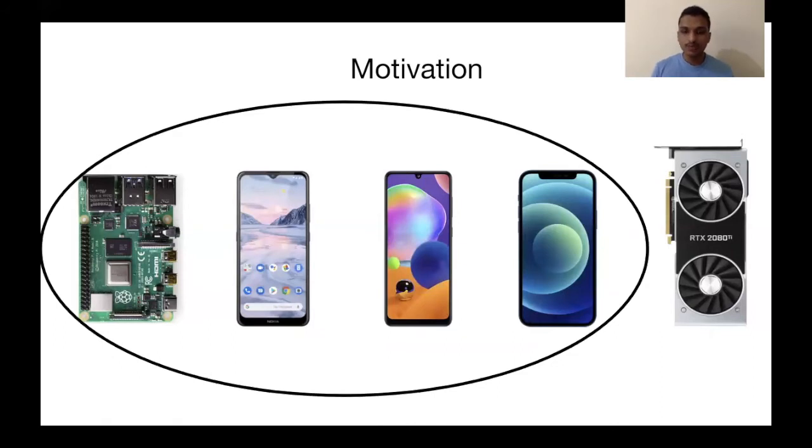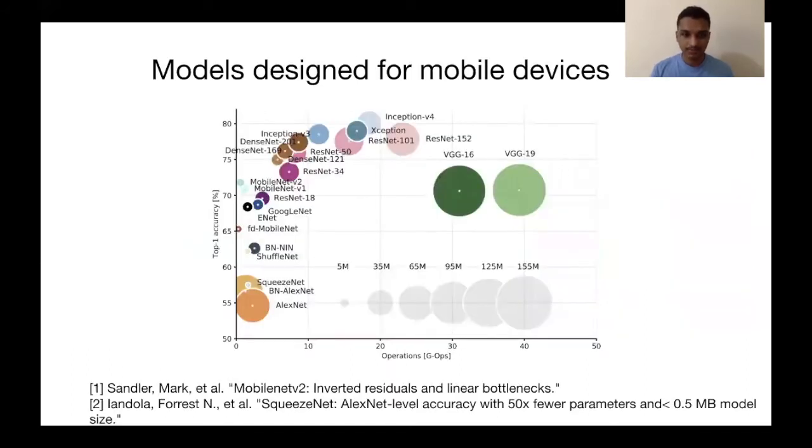A few initial works have been on reducing the size of the model such that they are able to run on mobile devices. Models such as MobileNet and SqueezeNet are very popular ones.